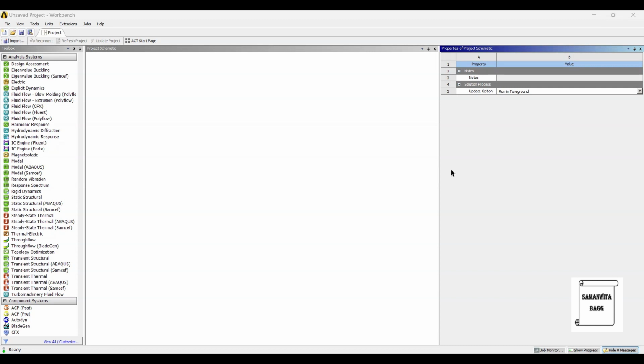Everyone, welcome to the next session on ANSYS Workbench tutorials. In this session, we are going to analyze a combination spanner. We are going to use the static structural module of ANSYS Workbench. Let's start by double clicking on it.